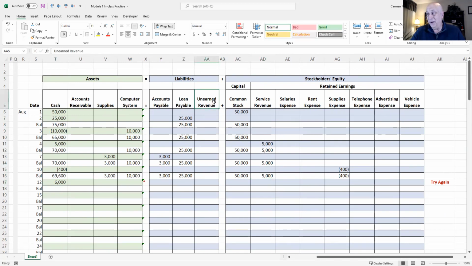Instead, we have something called unearned revenue. Here's where unearned revenue comes into play. This is a liability because we get the money up front, but we haven't performed the service yet. We have an obligation now to perform this service for the customer. Okay, so we have a liability. So we have assets increasing by $6,000, and we have liabilities increasing by $6,000. We owe this obligation to fulfill this service.